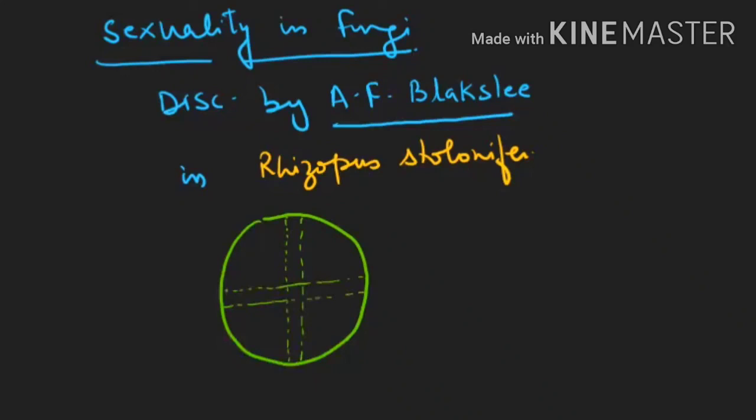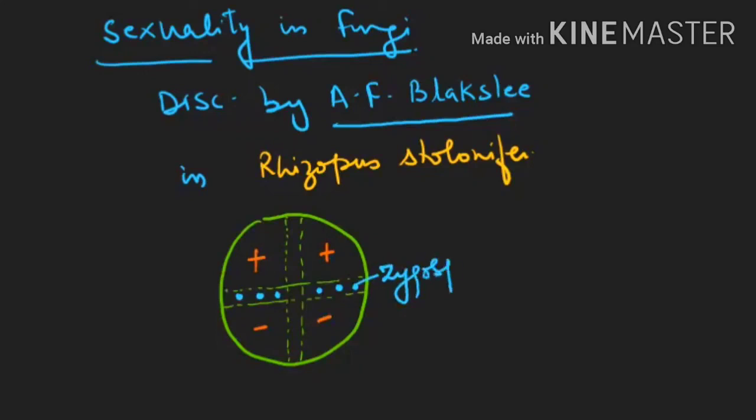Let us assume he kept a plus strain here and also plus here, and minus here and minus here. To his surprise, zygospore formation occurred between the two different thalli. This line showed the presence of the zygospore.